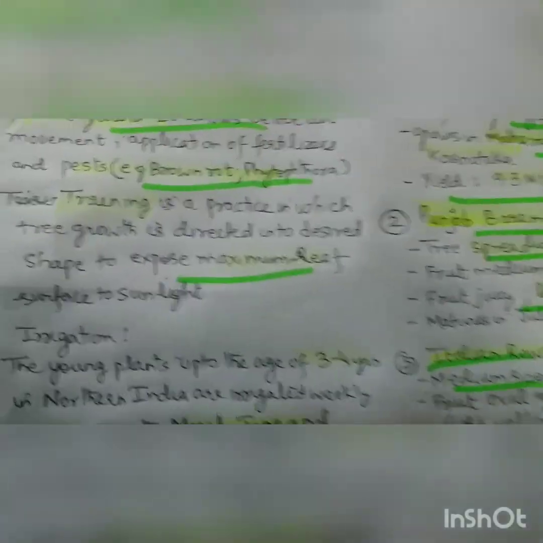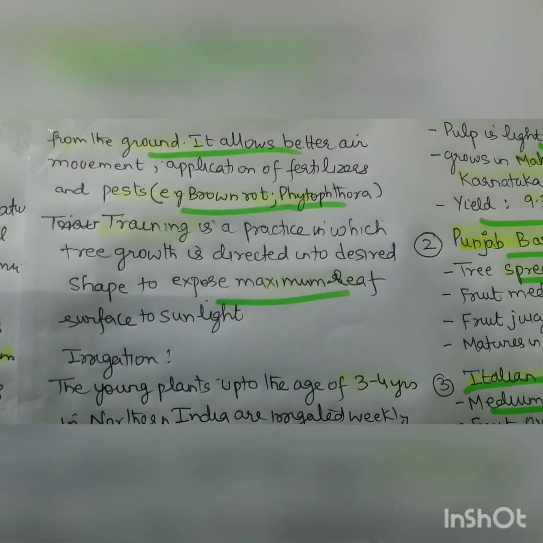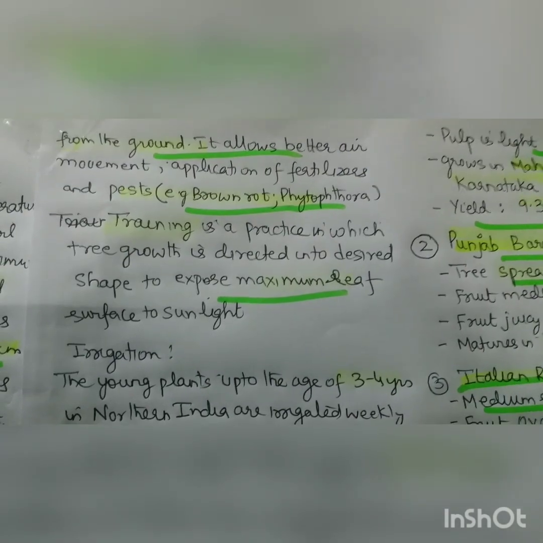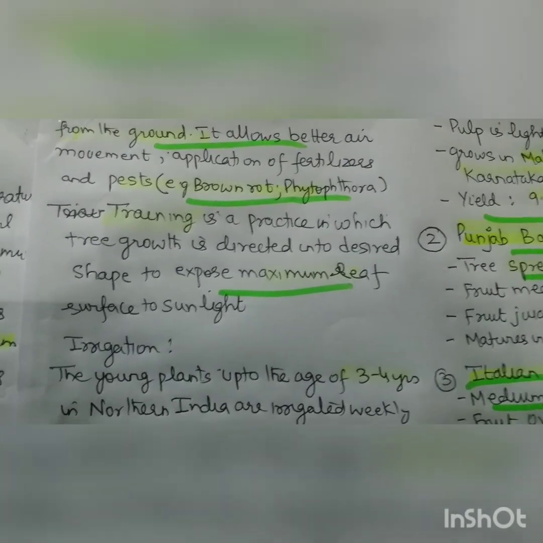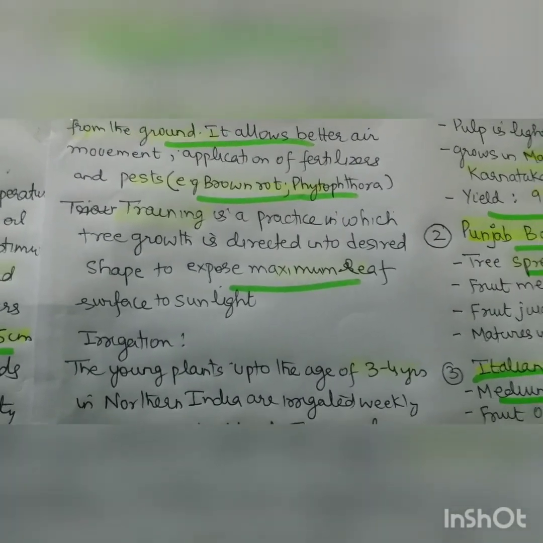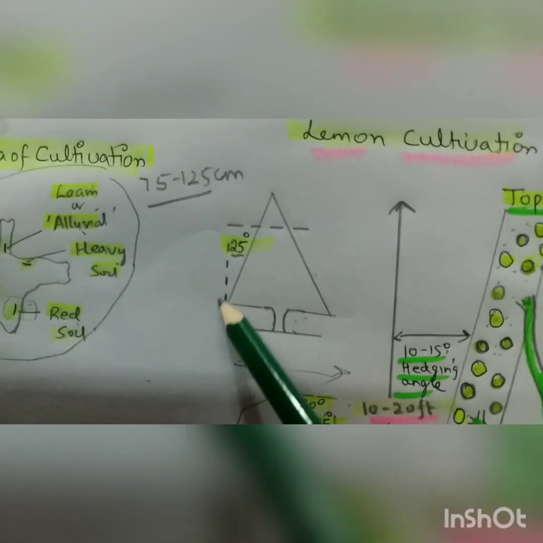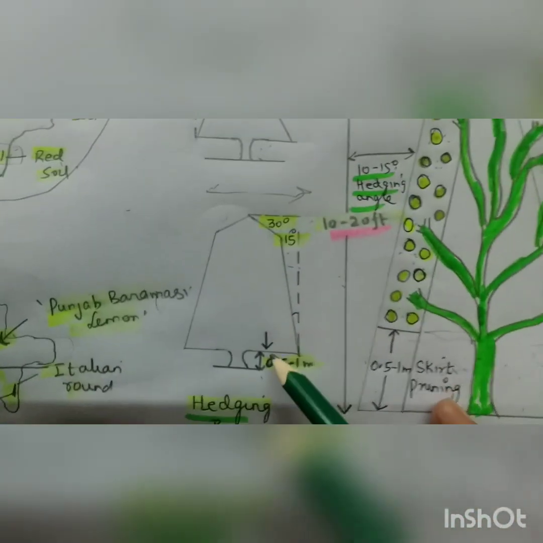Next is the training. Training, as we did in the tomato also, is a practice in which tree growth is directed into a desired shape. And this desired shape, which I told you, this is going up this way, and this is also going up.